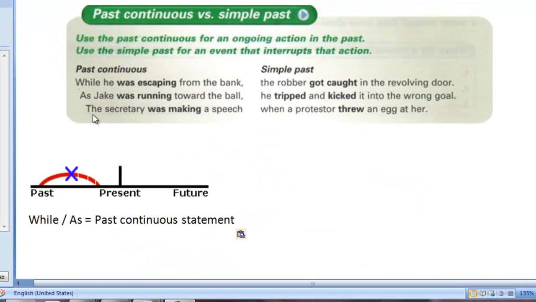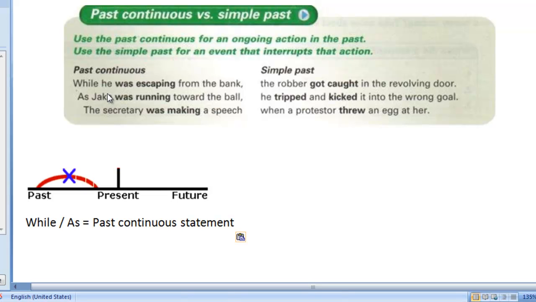So we've got about 2 or 3 examples here, and again, we're trying to express that whole idea that there was a continuous action happening in the past and there was an interruption that occurred. So the example here is, while he was escaping from the bank, the robber got caught in the revolving door. If we look at the timetable here at the bottom, we can see that the past continuous event was that he was escaping from the bank. All of a sudden, this action was interrupted by this blue event, which is the robber got caught in the revolving door.